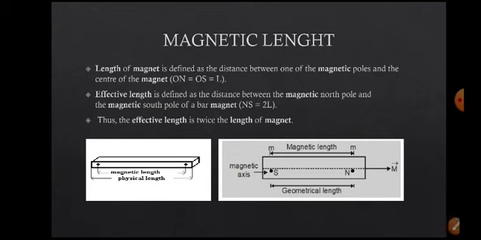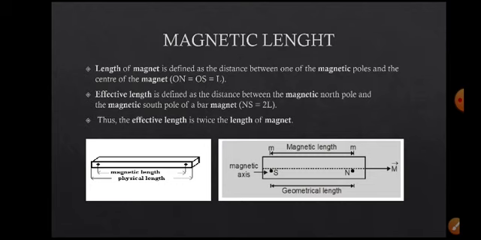Suppose the magnetic length is given as 10 centimeters in a problem. Some students get confused and write the data as magnetic length 2L equals 10, therefore L equals 10 by 2 equals 5, and they substitute this half value in the problem-solving formula.